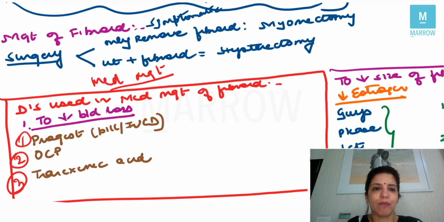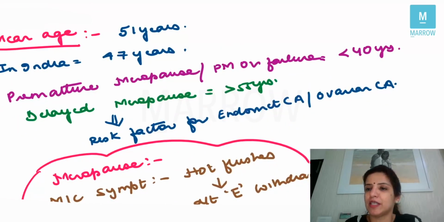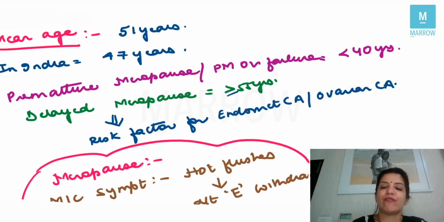Now, the next topic which I'm going to cover with you is menopause. Now, menopause means that there are no more follicles in the ovary, right? Or it can also be called ovarian failure. The mean age for menopause is 51 years. In India, the age is 47 years. Premature menopause or premature ovarian failure means menopause occurring in a female less than 40 years. Delayed menopause means that menopause has not happened in a female more than or equal to 55 years.